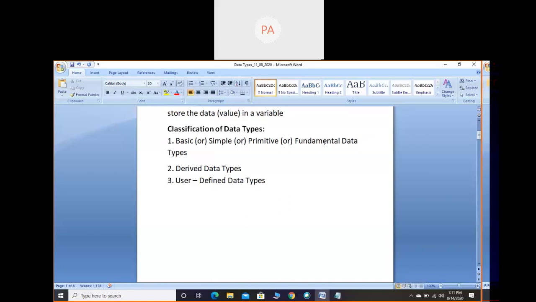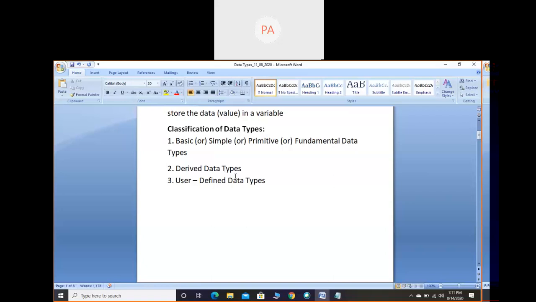For example, computer fundamentals means definition, applications, types of computer, characteristics of computer. Similarly, for data types also, they have given the name fundamental data types. So you can call them by any of these names: basic, simple, primitive, or fundamental data types. Next comes the derived data types.